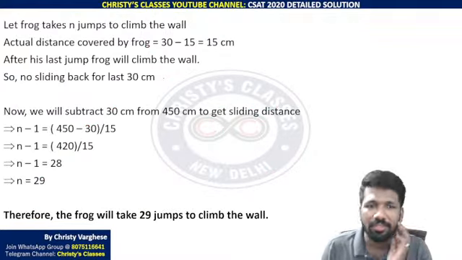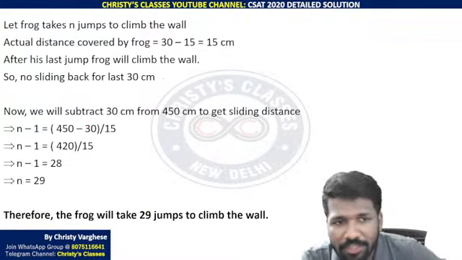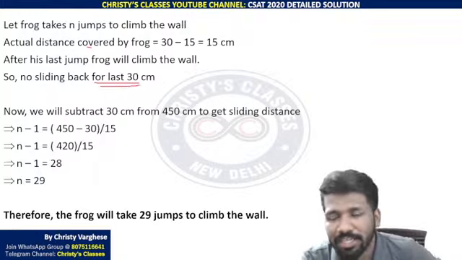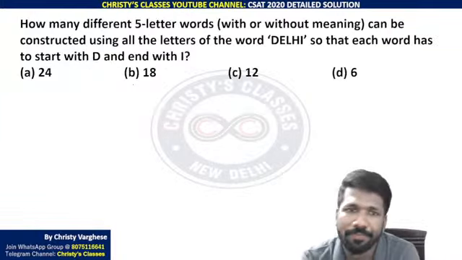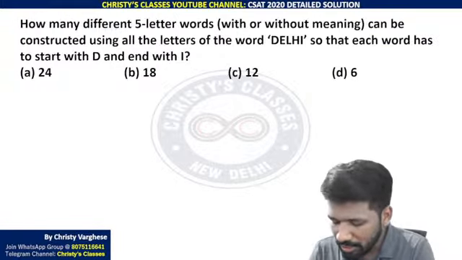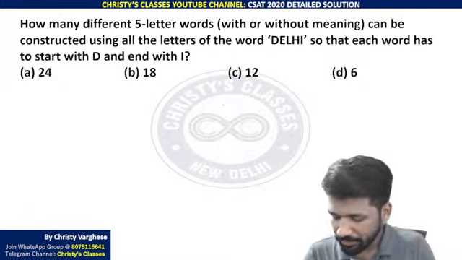All of you understood this? After his last jump, the frog will climb the wall. That means it is already done. No sliding back for the last 30 centimeter. That is the reason. And this was a permutation, combination or arrangement selection problem. Try this fast.